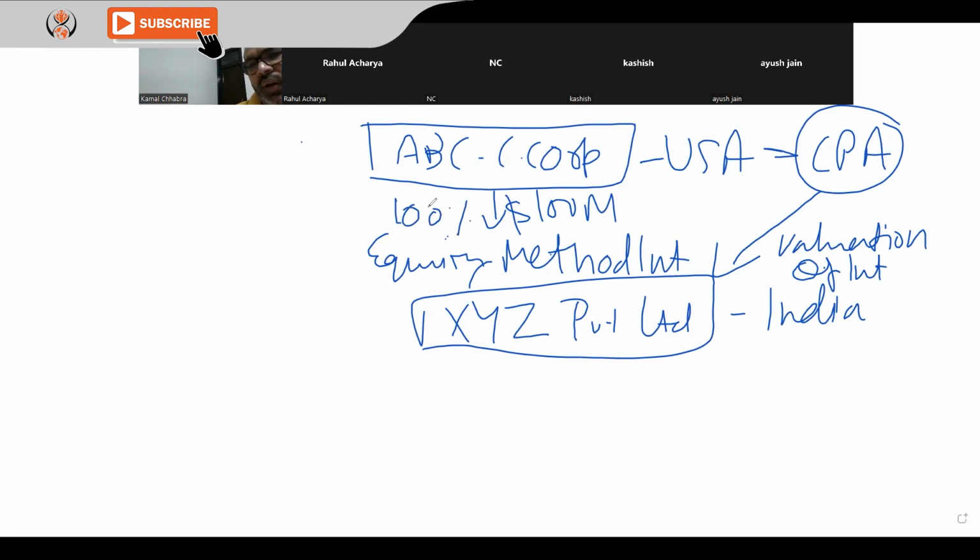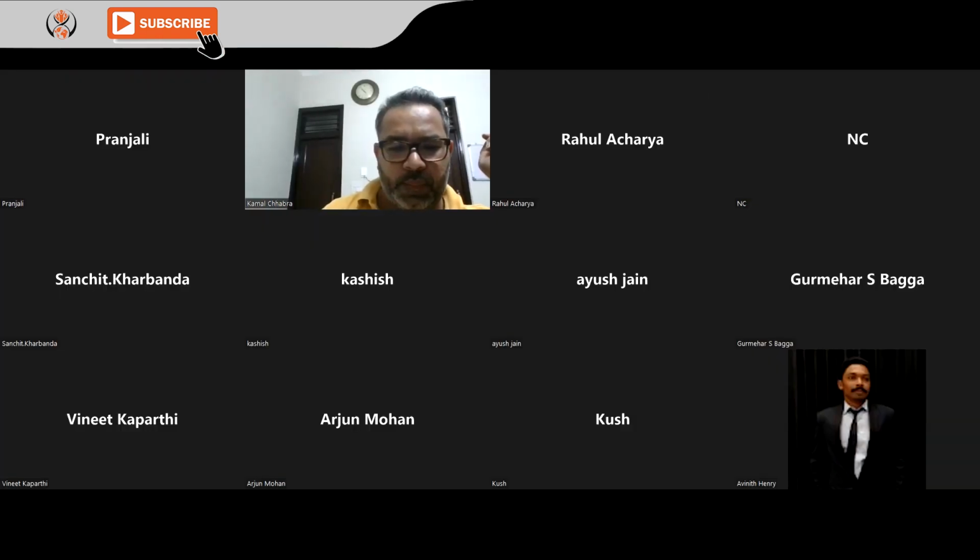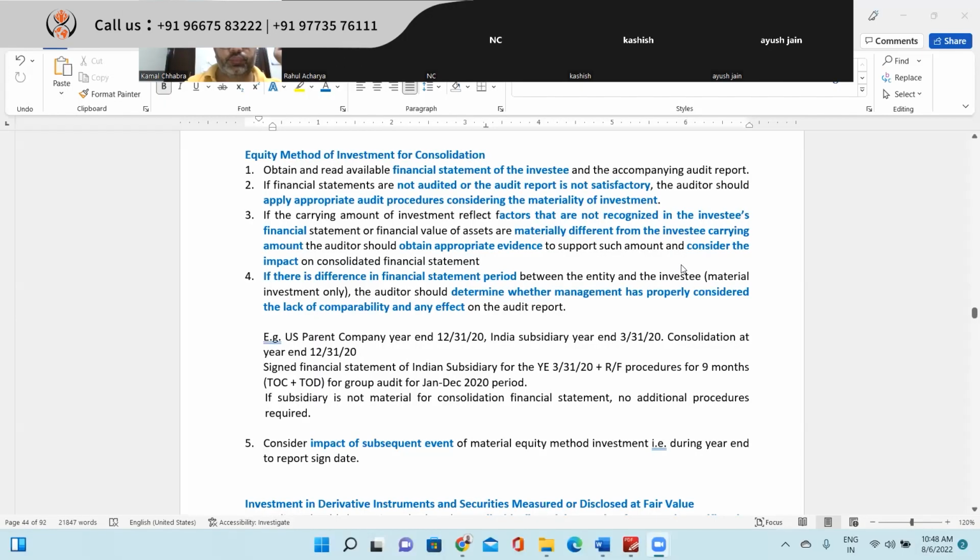How will this CPA ensure this $100 million is appropriate, that there is no impairment or no less value? That is something we'll be learning here. So now let's come back to the notes.